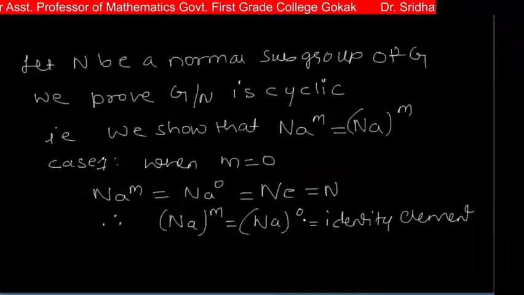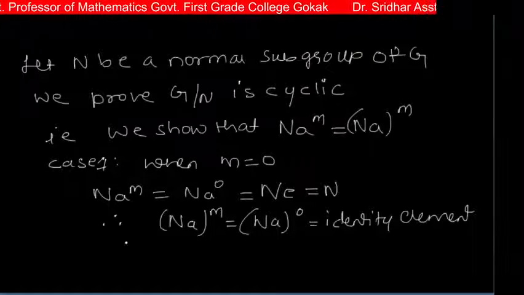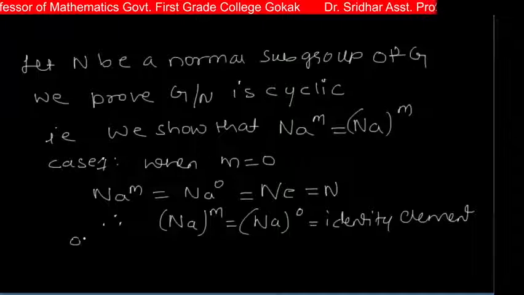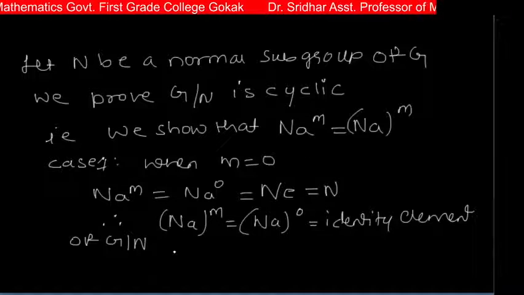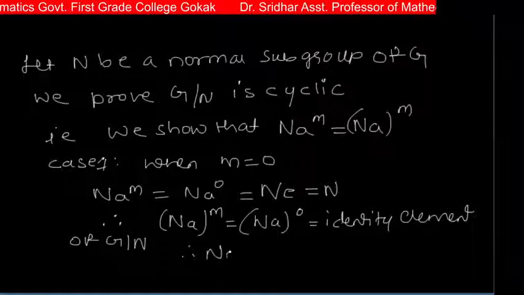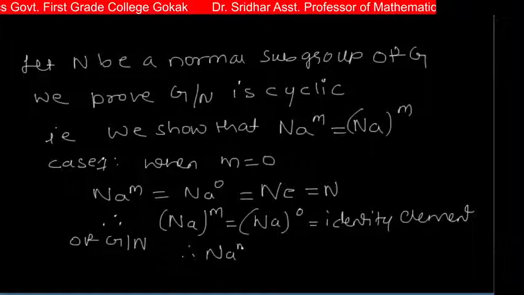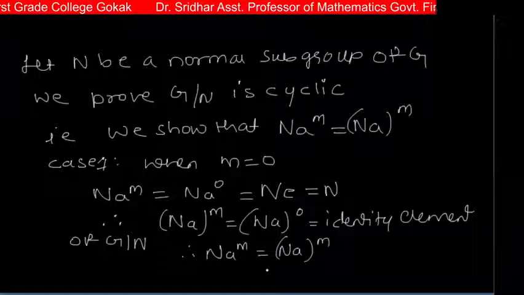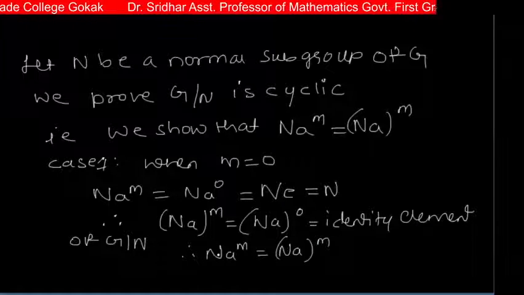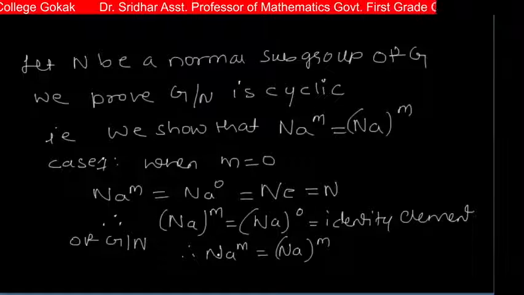NA to the power 0 means it is an identity element of G by N. Okay, so therefore N(A^m) is equal to (NA)^m. Okay, so this is case 1.